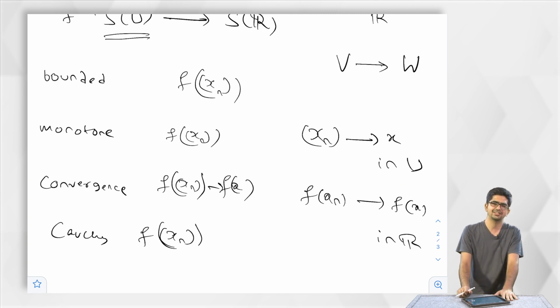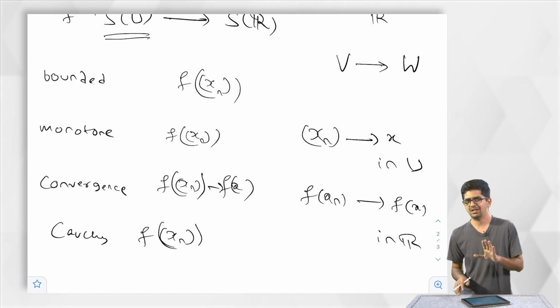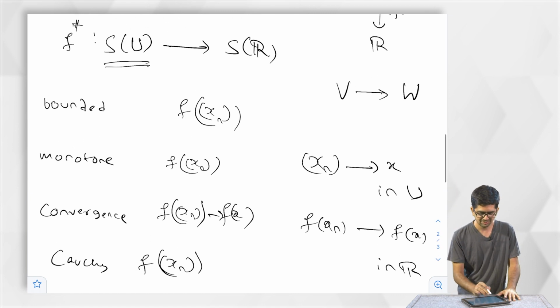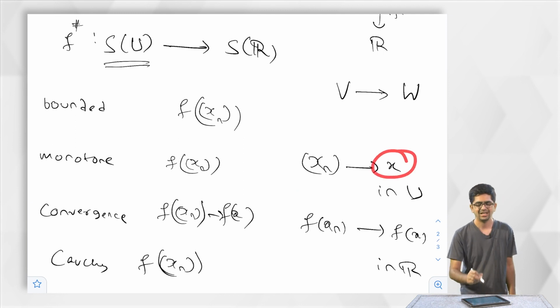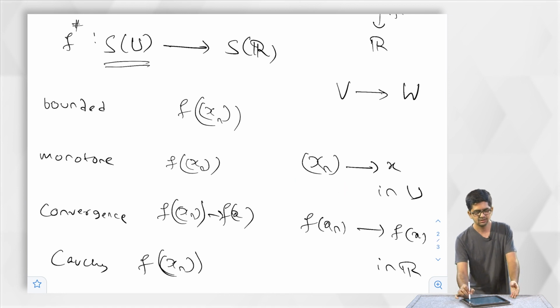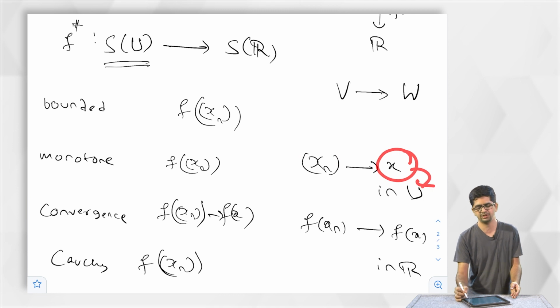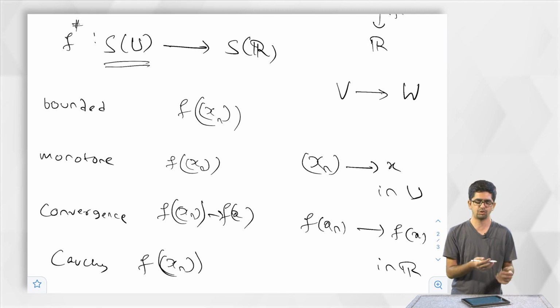Think about rational numbers. In the assignment I have mentioned that root 2 is not a rational number, but one can find a sequence of rational numbers that converges to root 2. So you can relate that here. This xn, think of it as a sequence of rational numbers, and this x as root 2. So there may be sequences totally contained in U that converge, but the limit may not be contained in U. This kind of thing we have seen already about root 2.